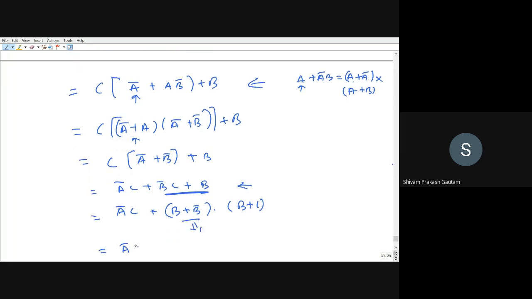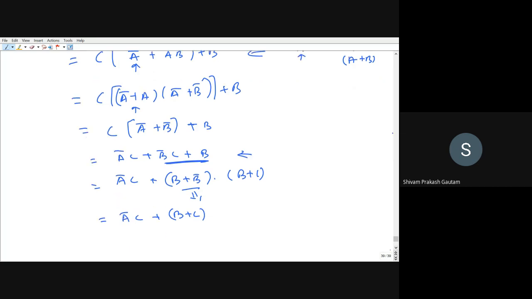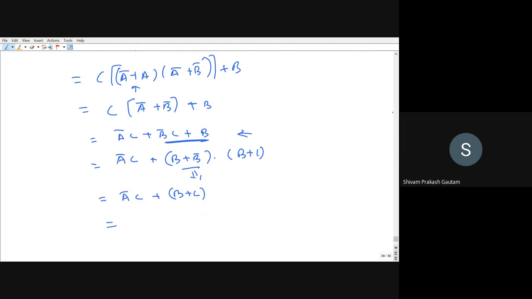This can be equal to ĀC plus B plus C. So then we are having this. What I can do, I can take C common from this and this. If I take C common, this will be equal to (Ā plus 1) plus B. Ā plus 1 will be equal to 1. So I can write C plus B, which will be equal to B plus C.